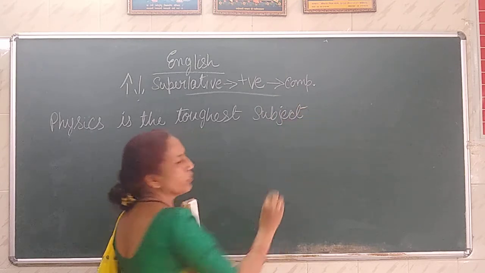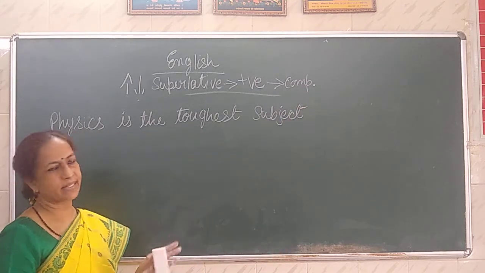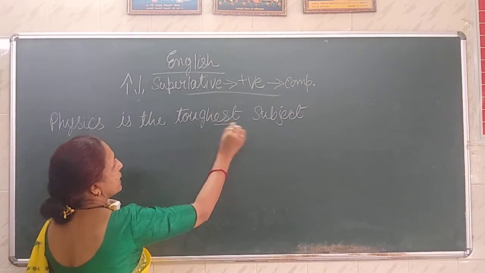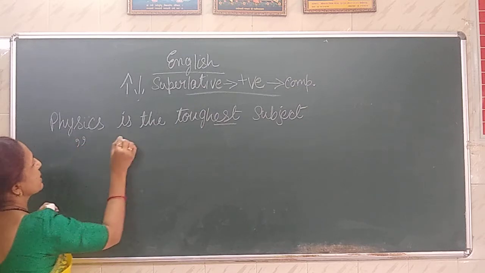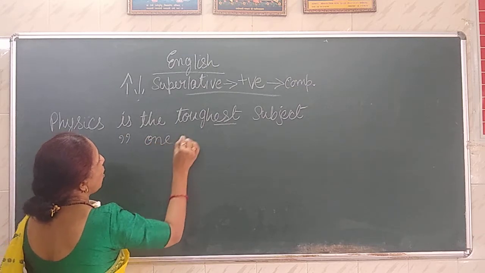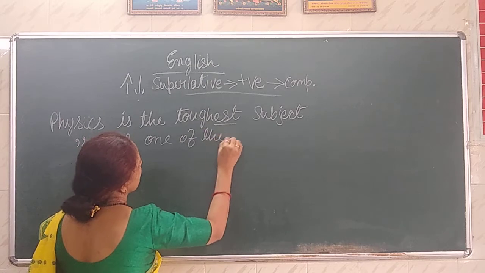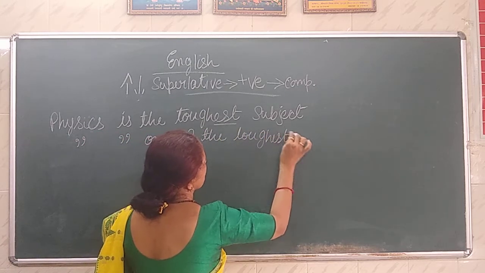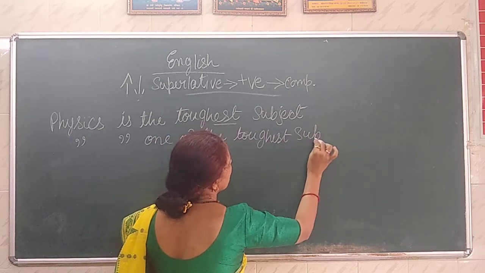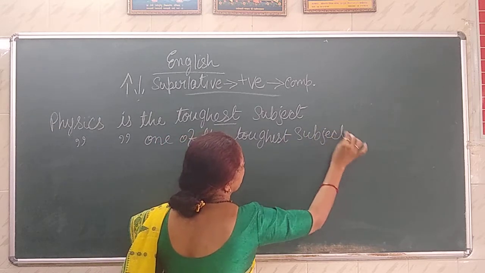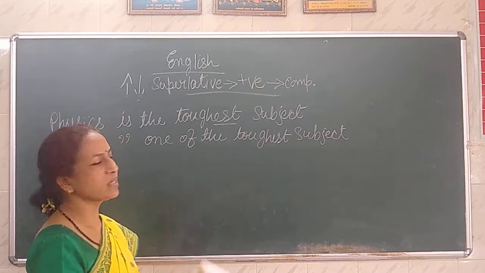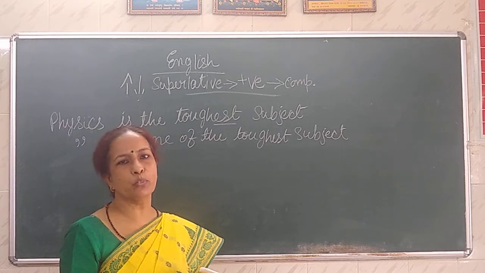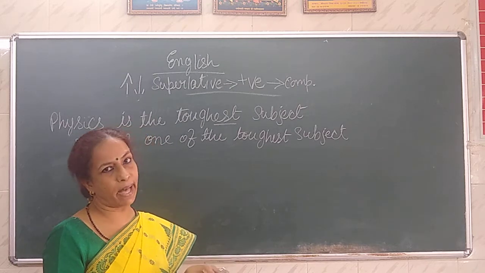Maybe for many of you it isn't, but just an example. Physics is the toughest subject. EST, or if the same thing, physics is one of the toughest subjects. Both the case superlative degree sentence, and you are asked to change the degree, then you can change it either into positive degree or comparative.